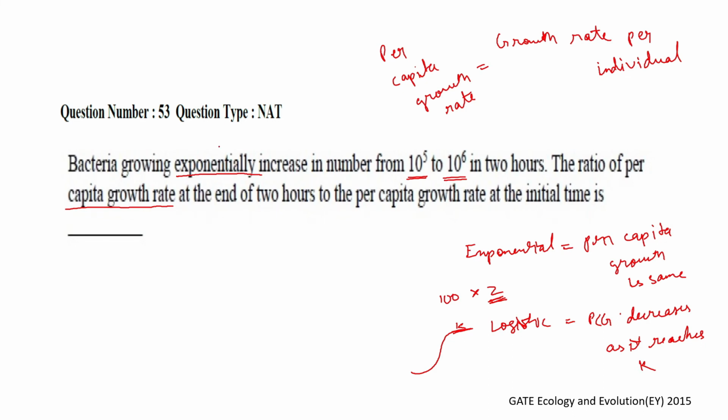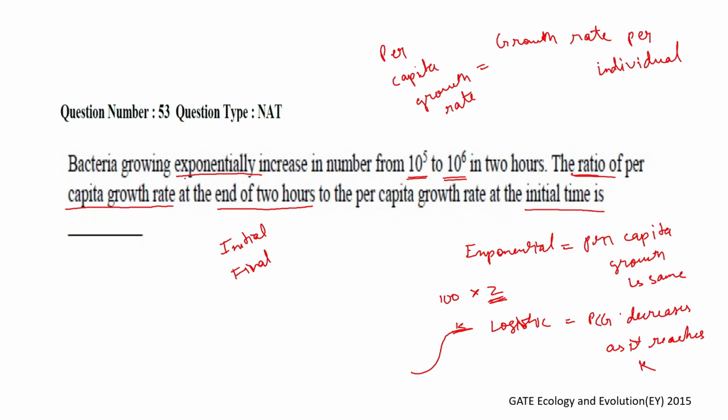So the question talks about an exponential increase from 10 to the power 5 to 10 to the power 6, and we are talking about the ratio: per capita growth rate at the initial time and per capita growth rate at the final time. So we are talking about the ratio at the end of 2 hours to the ratio at the initial time.